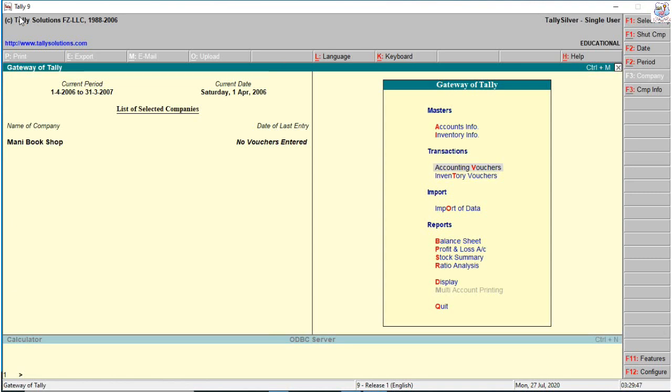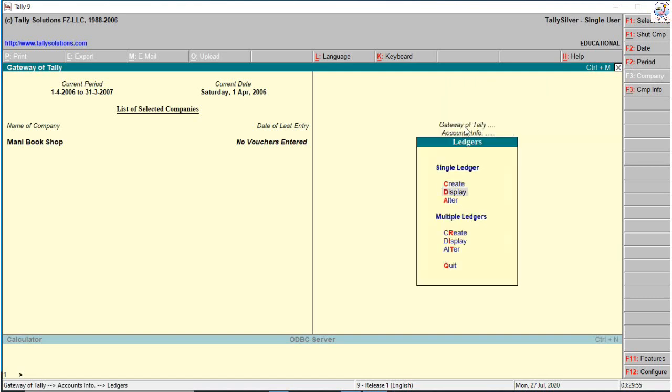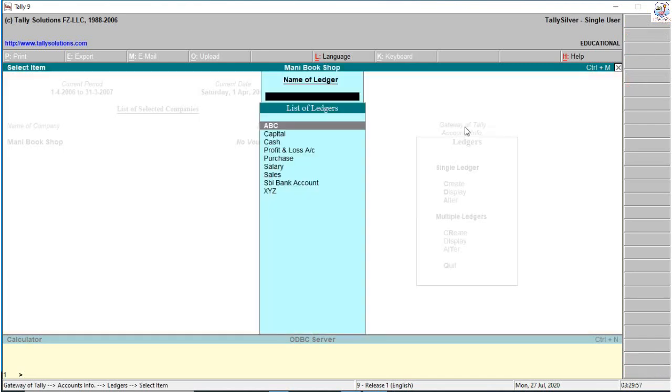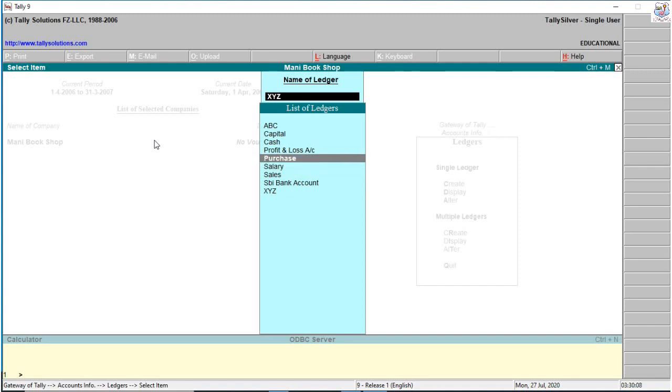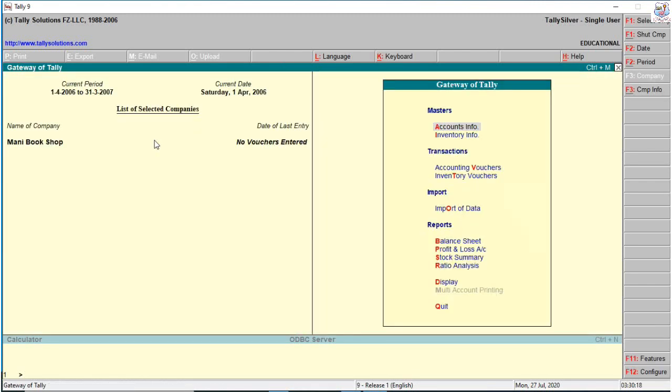Next we see accounting voucher entry transactions. First we enter the ledgers, then next we enter the accounting vouchers. So I create ledgers: ABC as a sundry creditor, XYZ as a sundry debtor, sales, salary, purchase, capital account, expenses, bank account, SBI bank account. So the necessary ledgers are created. Next we enter the accounting vouchers.